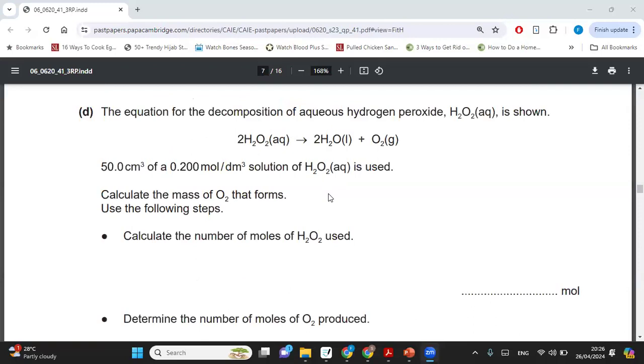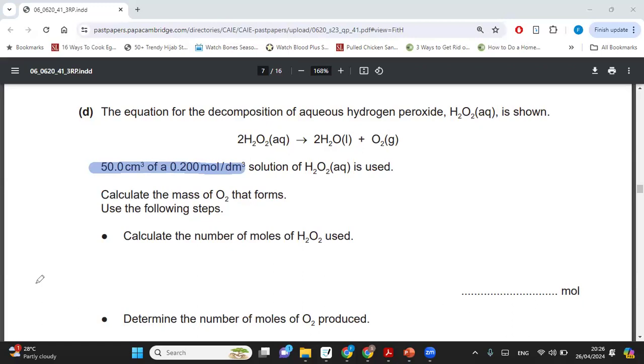Okay. This, I think, will be easier. So let's again, quite similar questions. You guys will notice that these mole questions that have been coming in recent papers are quite similar to each other. So do practice them as much as you can. Okay. First of all, as we go along, we highlight the important information. The equation for decomposition of aqueous hydrogen peroxide is shown to you. 50 centimeter cube of 0.2 mole dm cube solution of hydrogen peroxide is used.